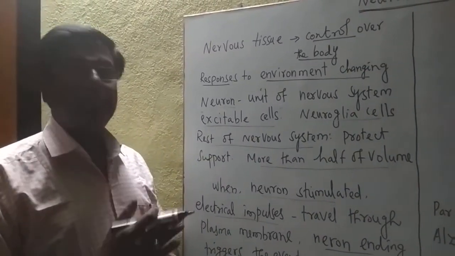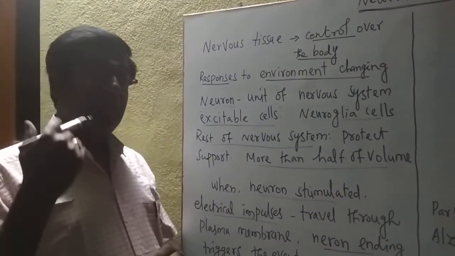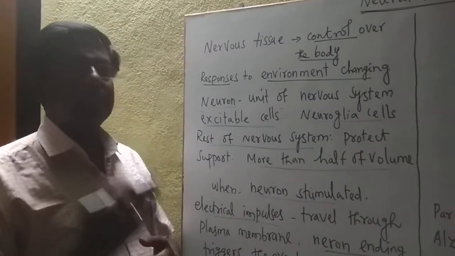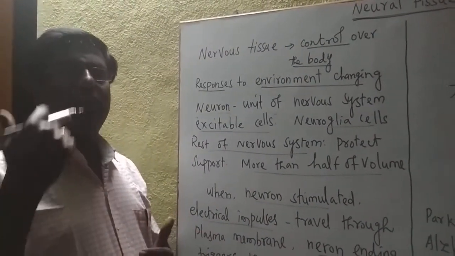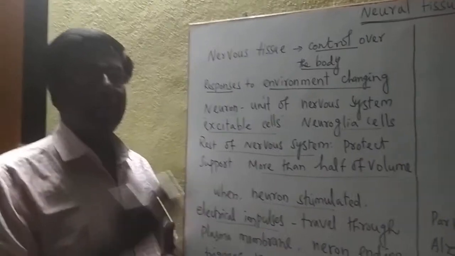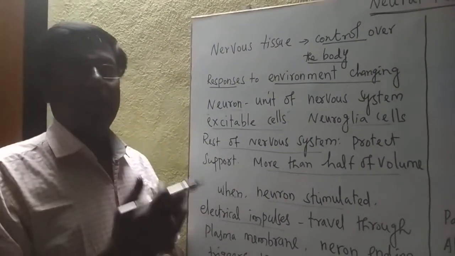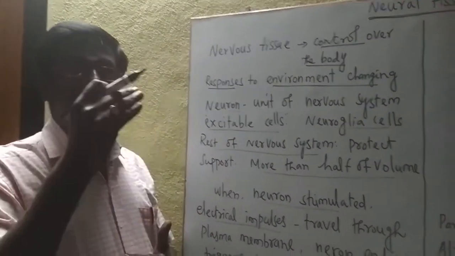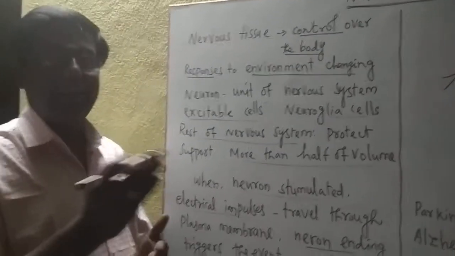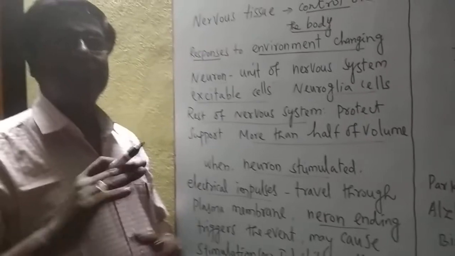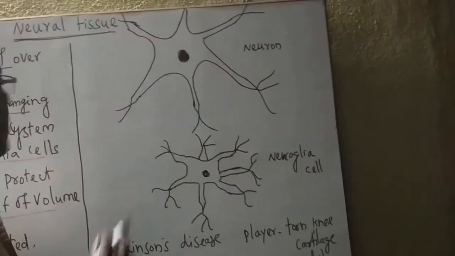So like that, any impulses, whether they pass to the spinal cord or brain, suppose some impulses need not reach the spinal cord or brain, but stop within the end of the neuron. Like that, any impulses converted into electric impulses pass through the brain and the spinal cord. You see, this is the neuron structure.